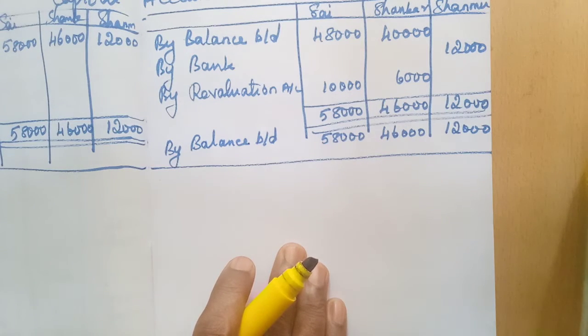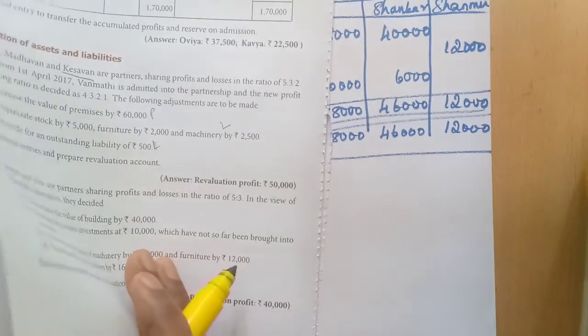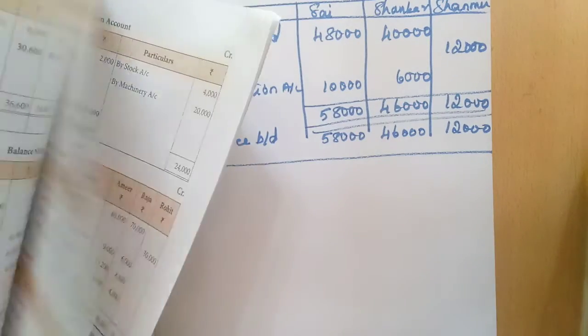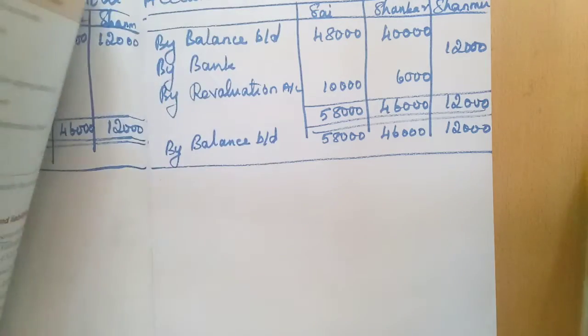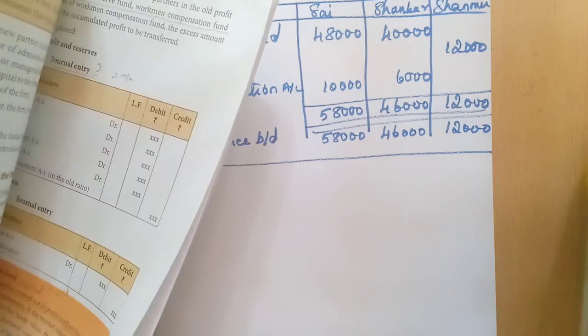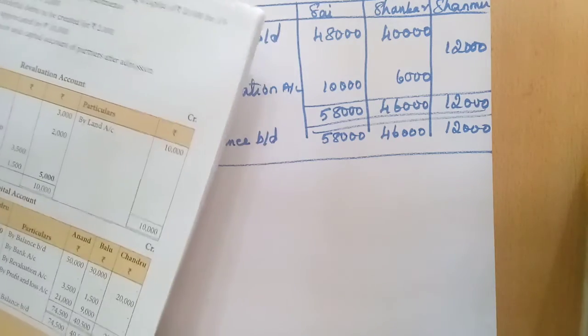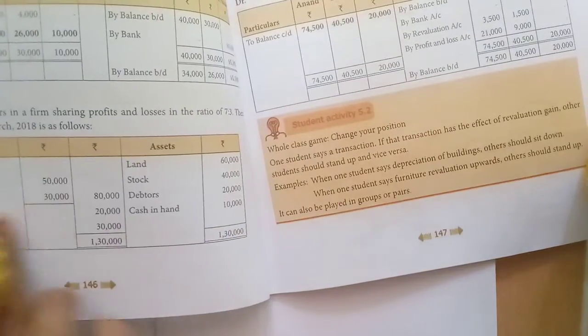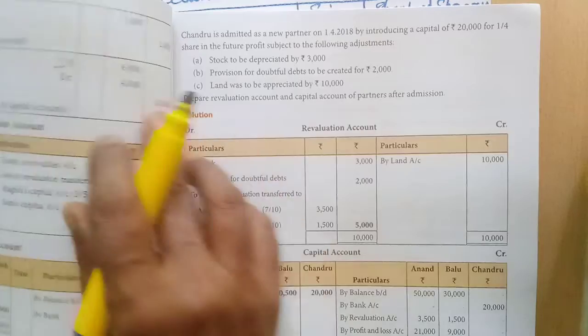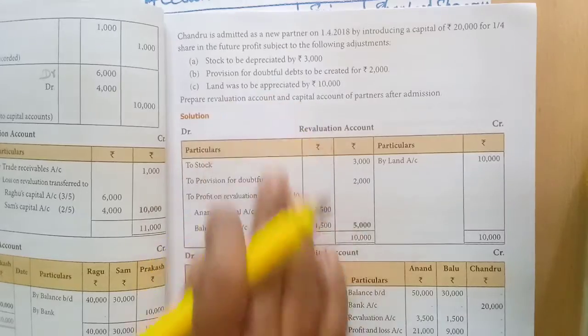Okay students, so sixth we have seen. The same way I will show the seventh illustration. Balance sheet given, adjustment: new partner brought capital 20,000, stock depreciated, provision created, land appreciated.